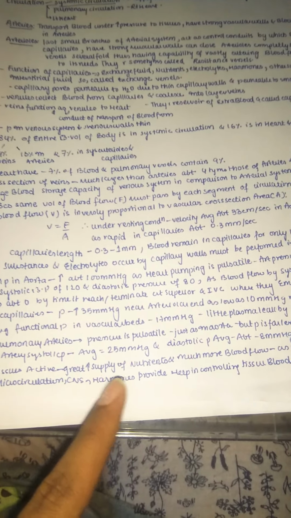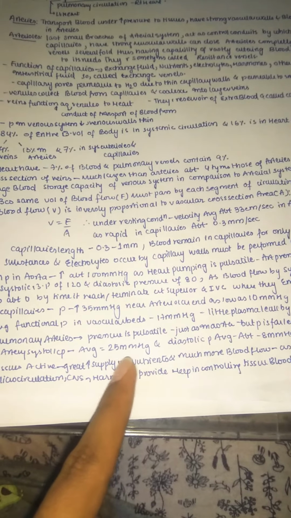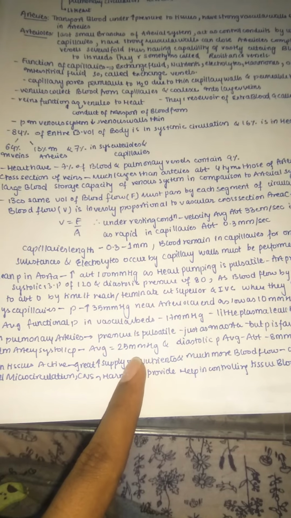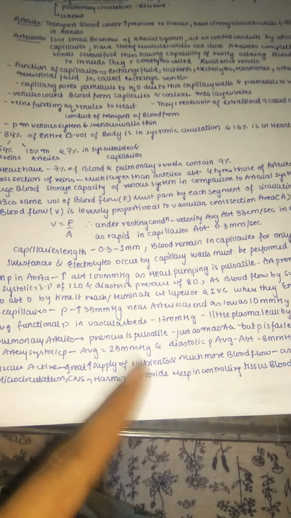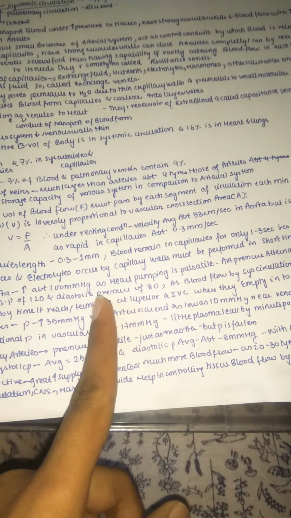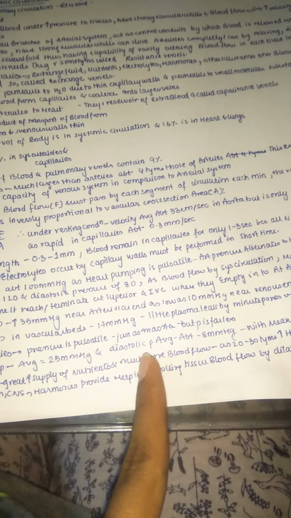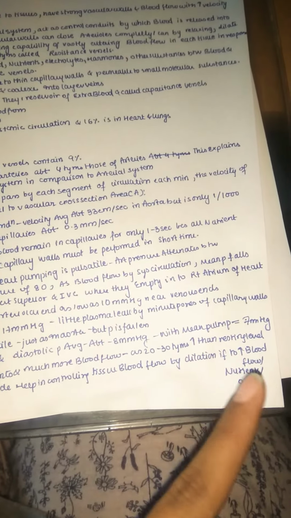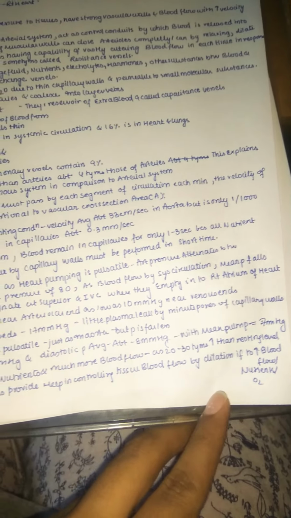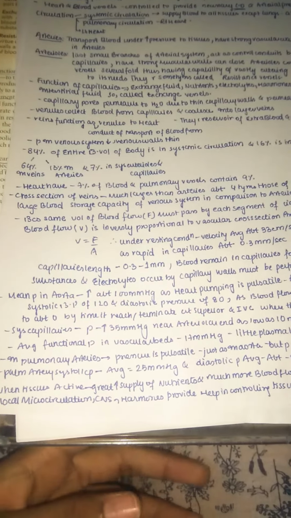So the pulmonary artery systolic pressure averages about 25 millimeters of mercury, whereas our systolic blood pressure is 120. You can understand how much difference there is. And the diastolic pressure is only 8, whereas our systemic diastolic blood pressure is 80. The pulmonary mean pressure is only about 7 millimeters of mercury.